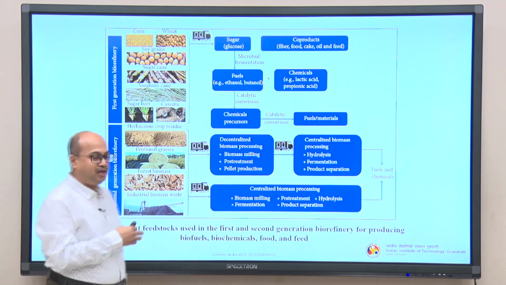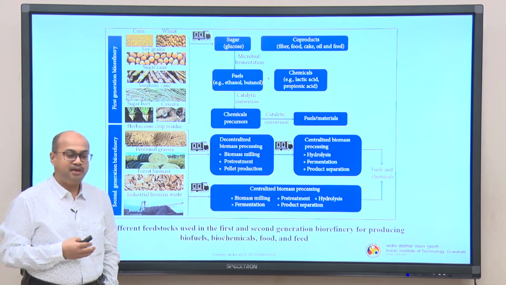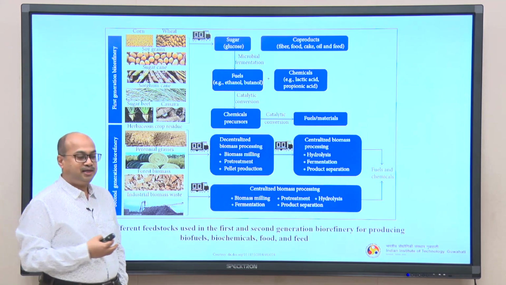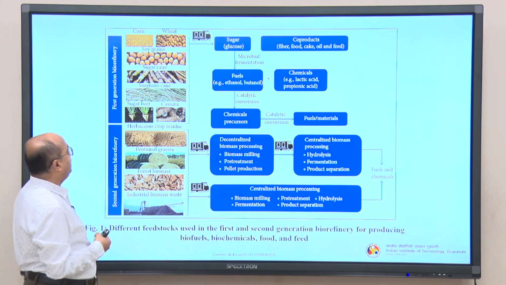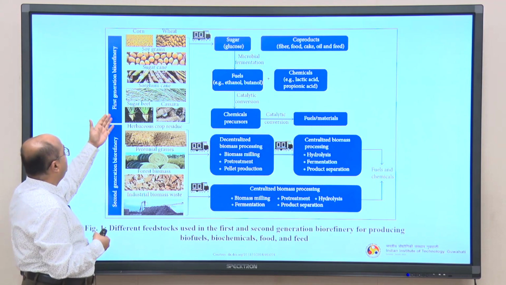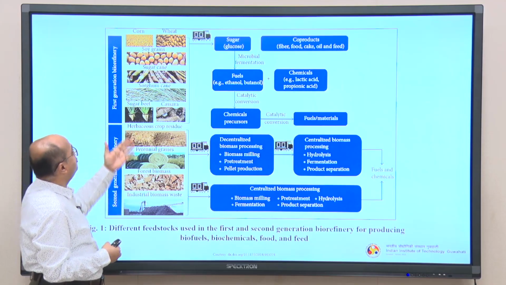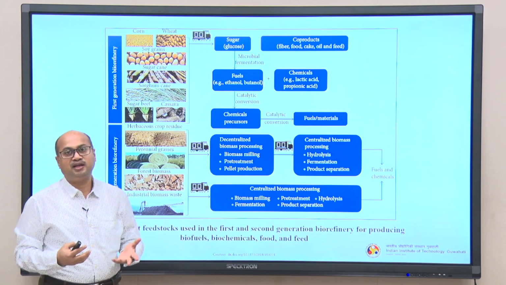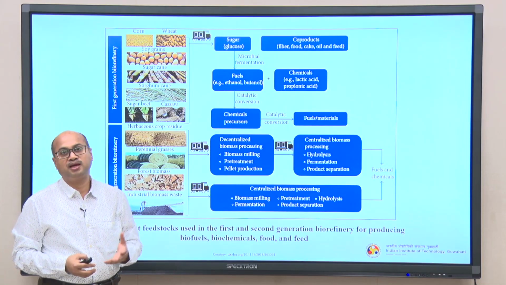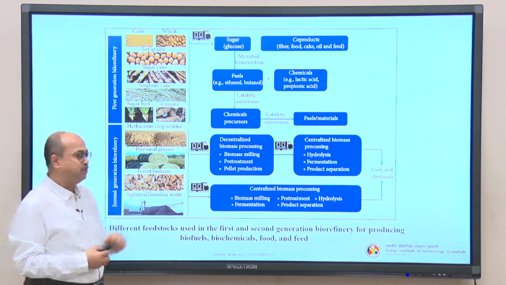If you recall, we have discussed this, but I am just trying to make you aware again of what the first generation biorefinery and second generation biorefinery are. So, this is your first generation biorefinery in which corn, wheat, soya grains, then sugar cane, sorghum cane, sugar beet, cassava, all these were being used to produce valuable products. It can be biofuel, some platform chemicals and other value added products from these biomasses.